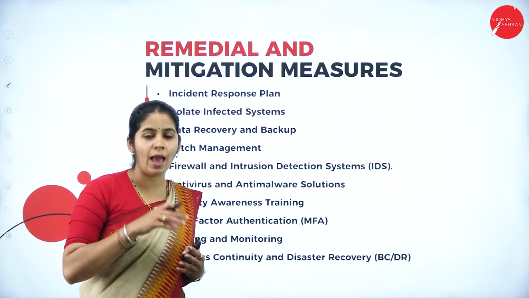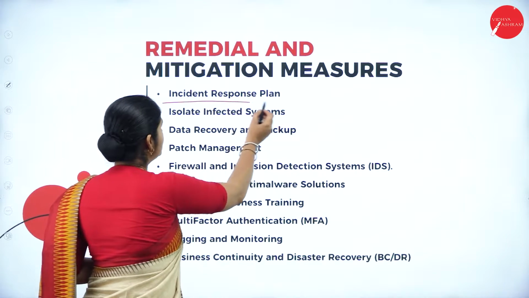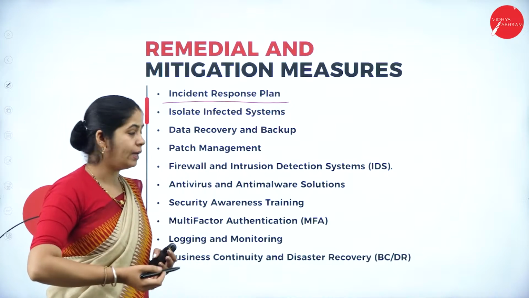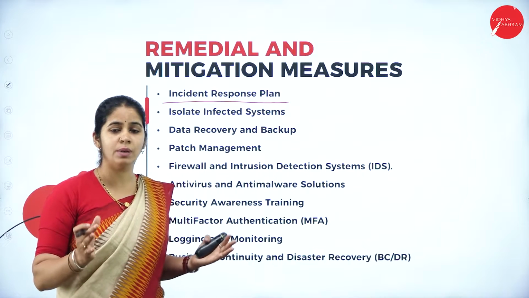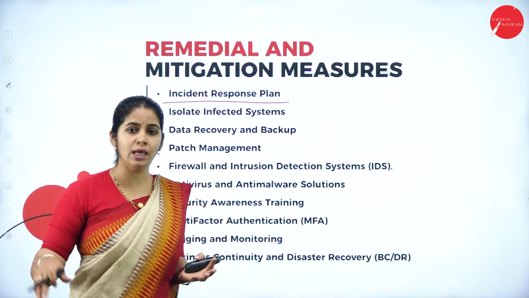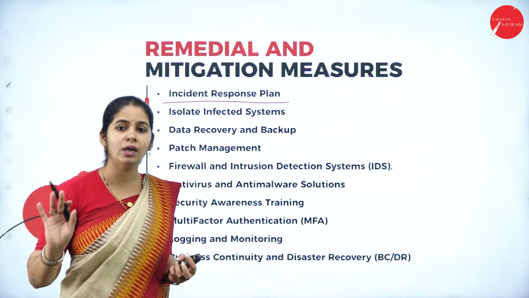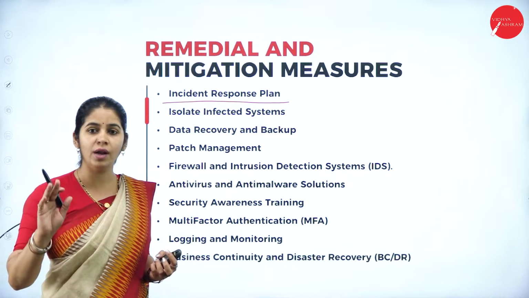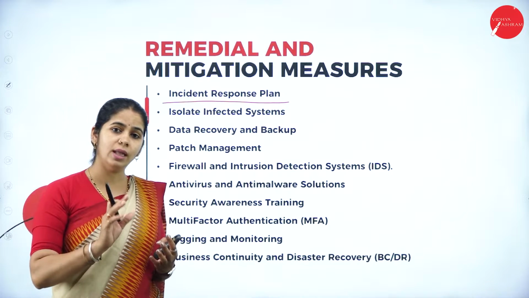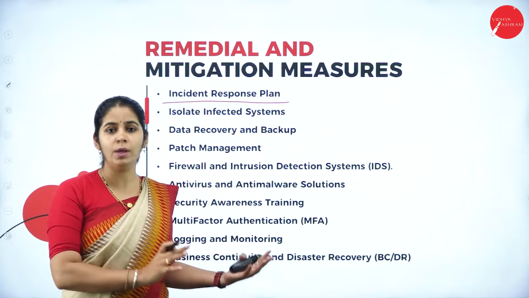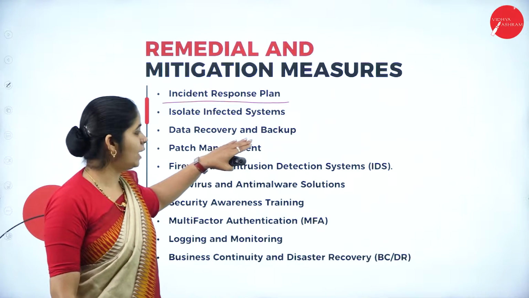If this attack happens, what should be my remedial plan? You should have an incident response plan. Then isolate infected systems. If one system has been hacked in a complete area, that system has to be isolated with a different network connection, separate from the other systems in the network, so that only one system's data will be hacked, not all the network data. Data recovery and backup.